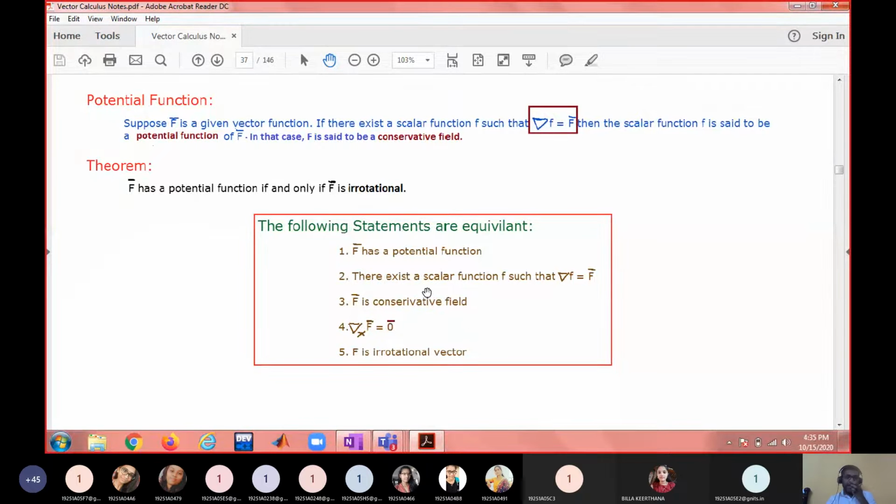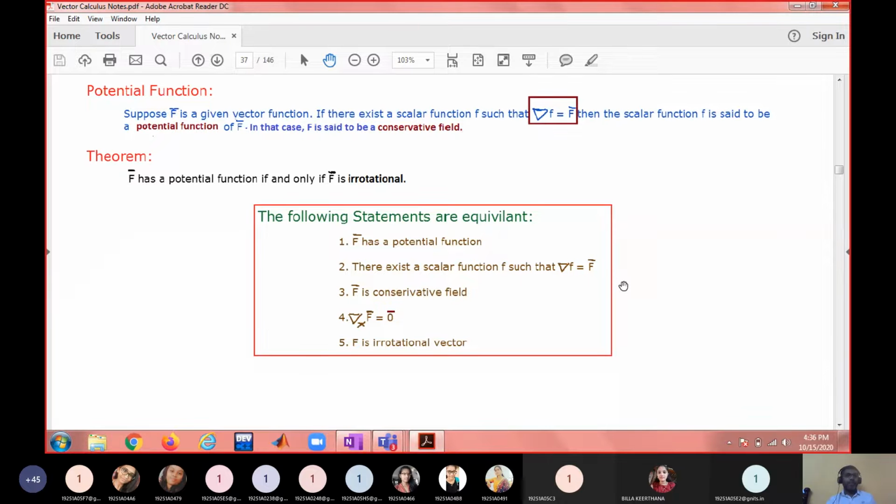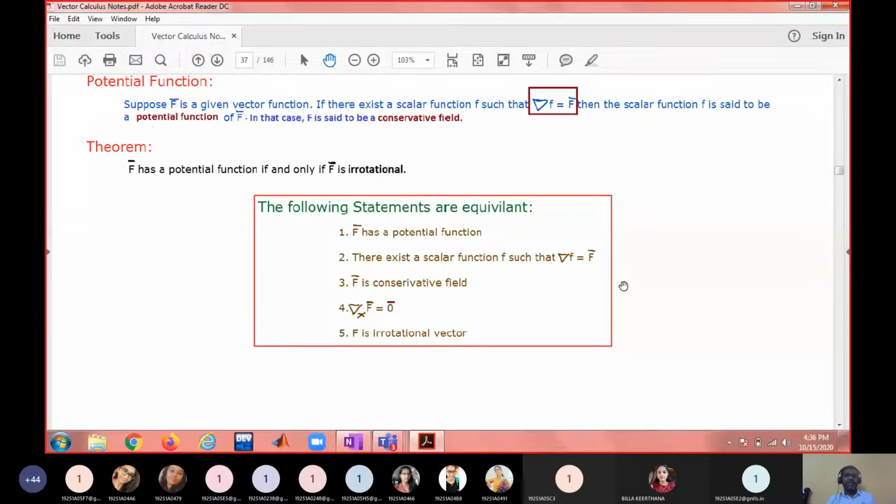So if one of the statements is true, then all the remaining statements also follow, because all these statements are equivalent. If you know one statement is true, automatically the remaining ones also follow. Then the next question is how to find this potential function.